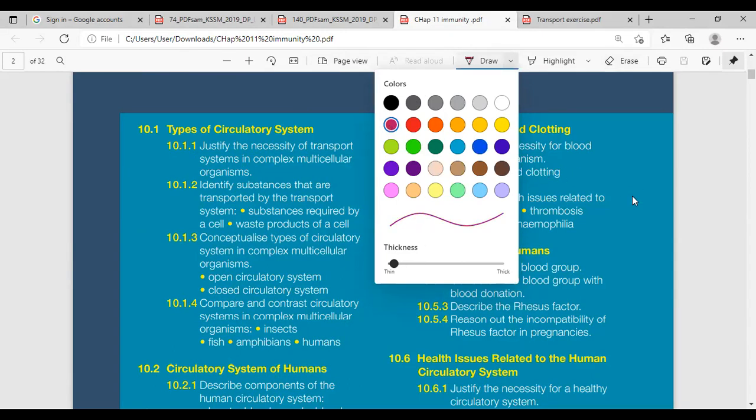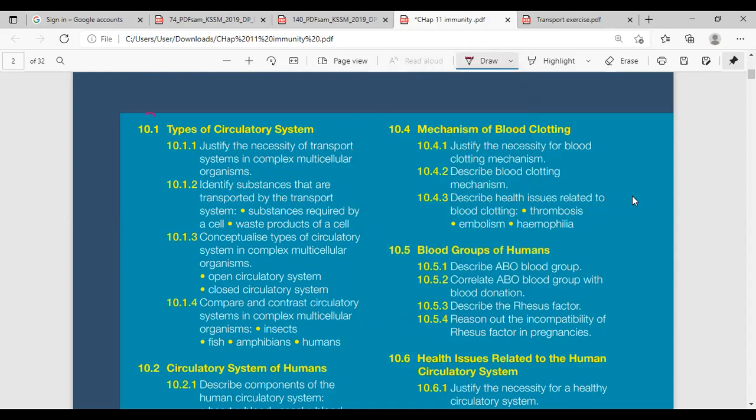Okay, so we will look into the introduction here only, 10.1.1, the necessity of transport system in complex multicellular organisms, and 10.1.2, the second one, to identify substances that are transported. Yang this part saya skip dahulu. Okay, skip it to some other day lah.